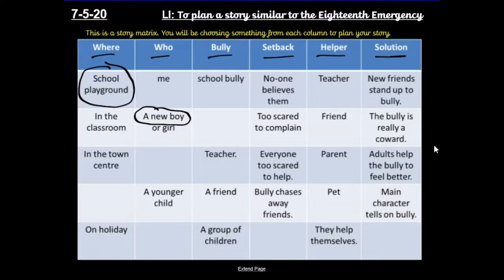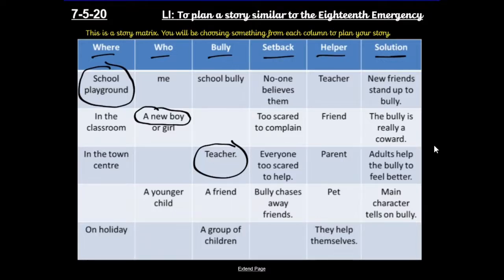Who is the bully? Well, you've got a bit of scope here. You could maybe choose your own. You could use a normal stereotypical bully, or maybe you want to do a teacher, or a friend, or a group of children. Well, I think I'm going to go with a teacher in this one. I might come up with a teacher being a bully.